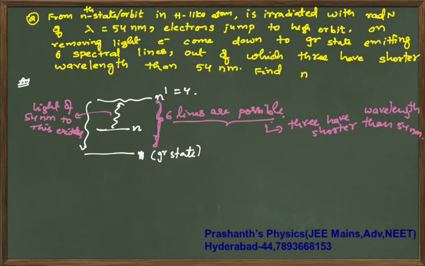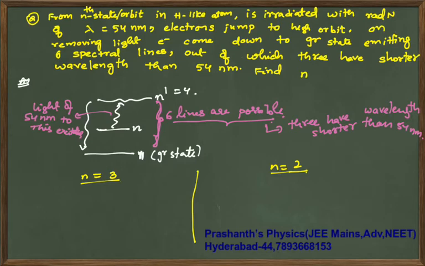Now your next possibility: here we have 2 possibilities. Either n could be 3 or 2. n dash is anyhow 4. Now what are the possible transitions for the spectral lines?